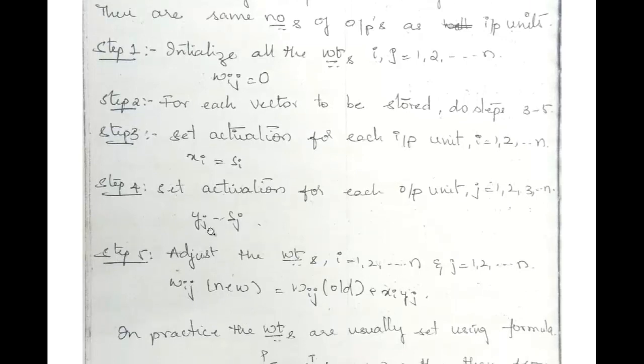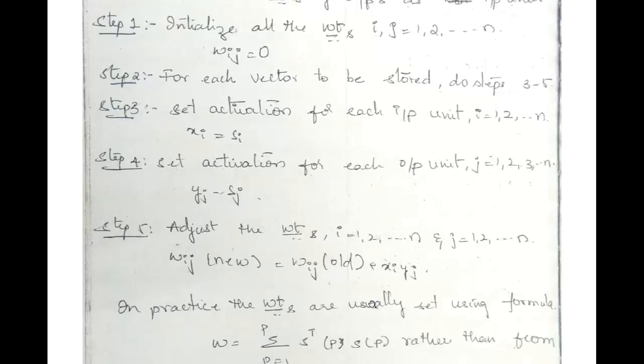So here, if you see, the weights are being initialized. Then we are setting the activation unit for the inputs, and the activation unit for the outputs. Then we are adjusting the weights. So how are you adjusting the weights? wij new equals wij old, that is, the existing weights.